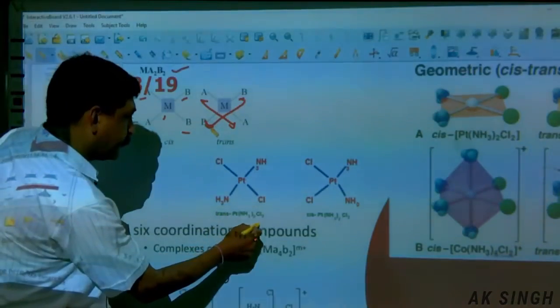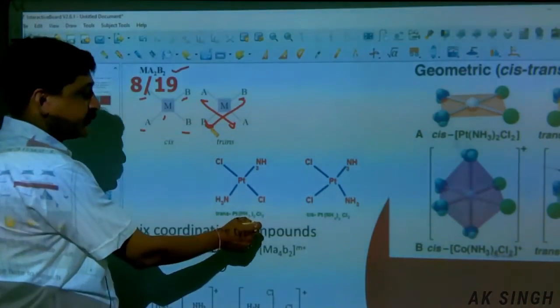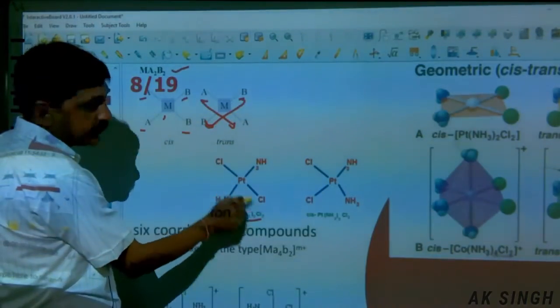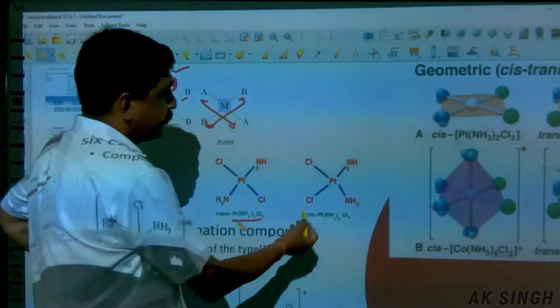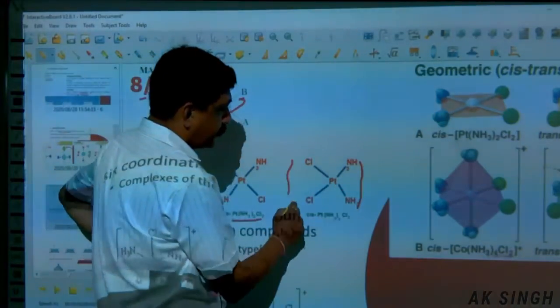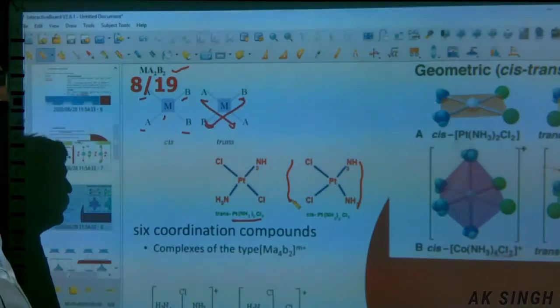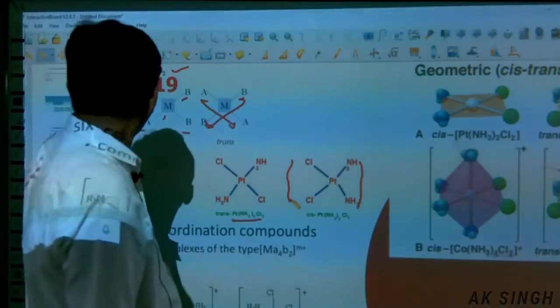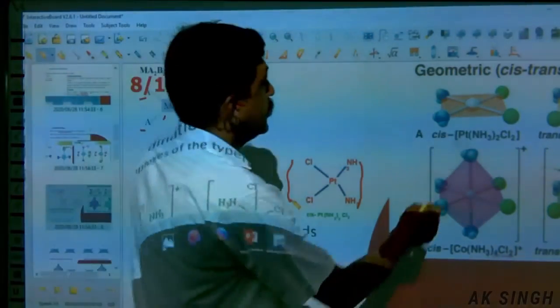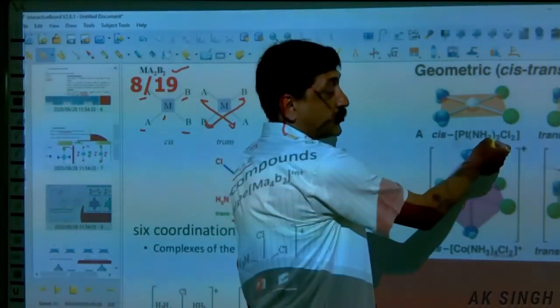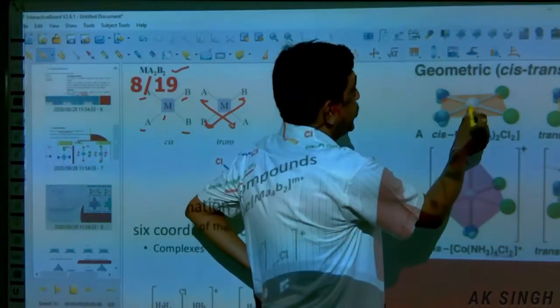Now this is the example, Pt(NH3)2Cl2. So Pt, these two NH3 and these two Cl, in trans position; and the same side, adjacent side, is the cis isomer. This is also the representation of the cis square planar complex of Pt.